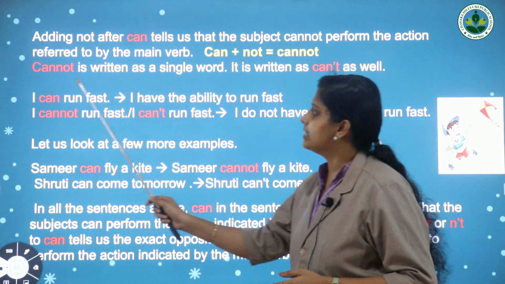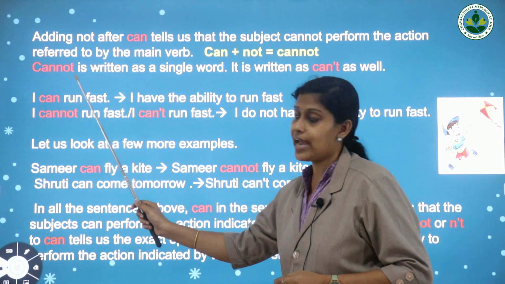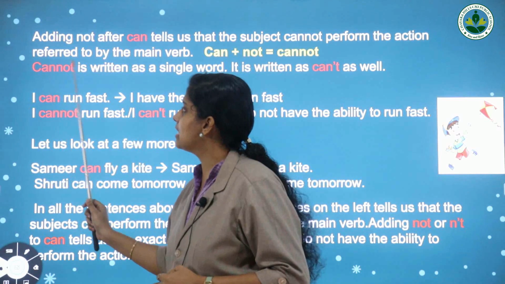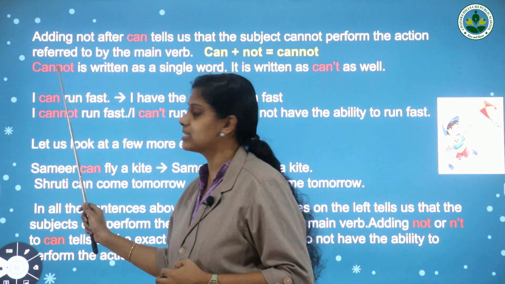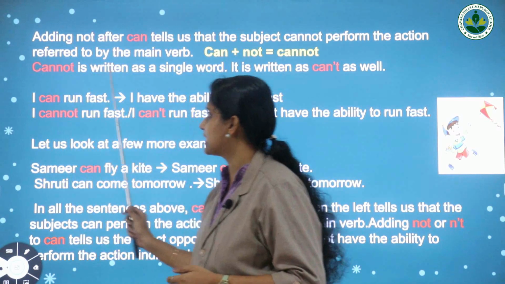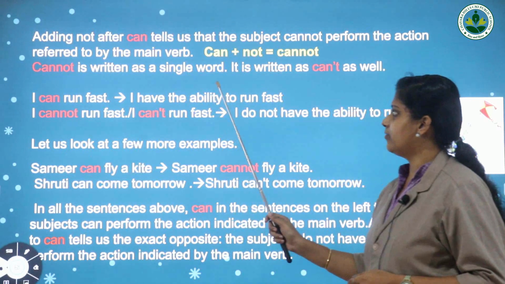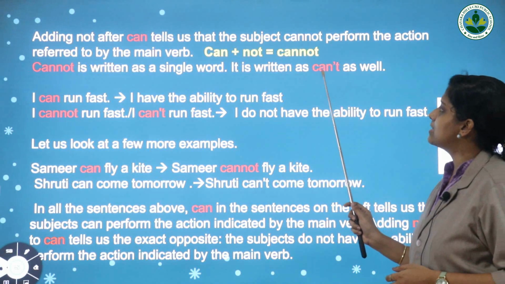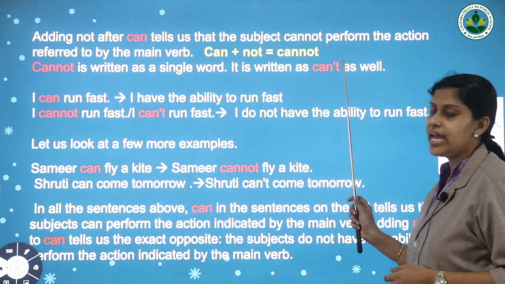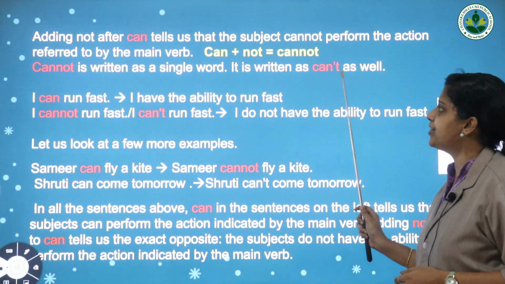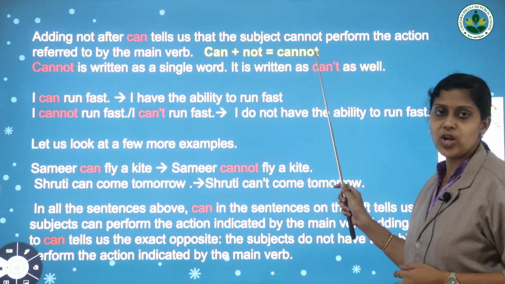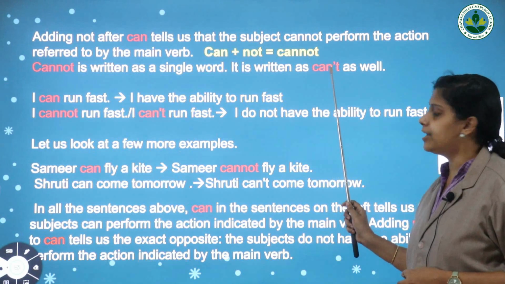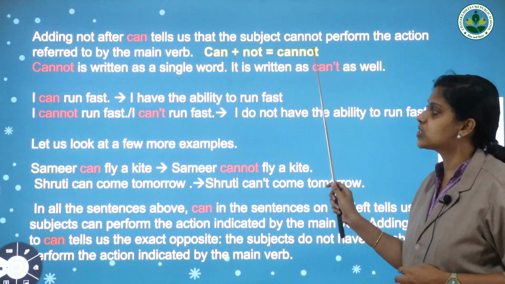We can write this as a single word, cannot. There is no space in between can and not. So it is a single word, cannot. This is the correct spelling. It is written as can't as well. Look here, C-A-N, then apostrophe T, can't. This is the shortened form of the word cannot.